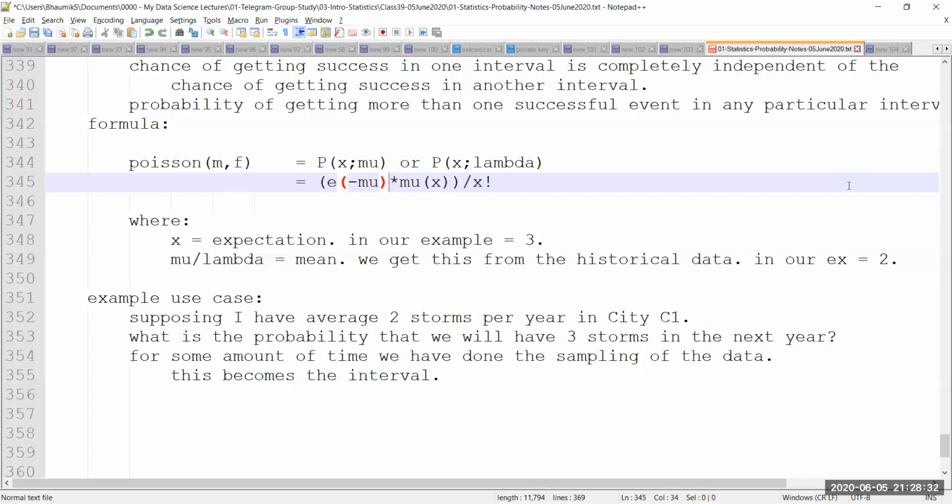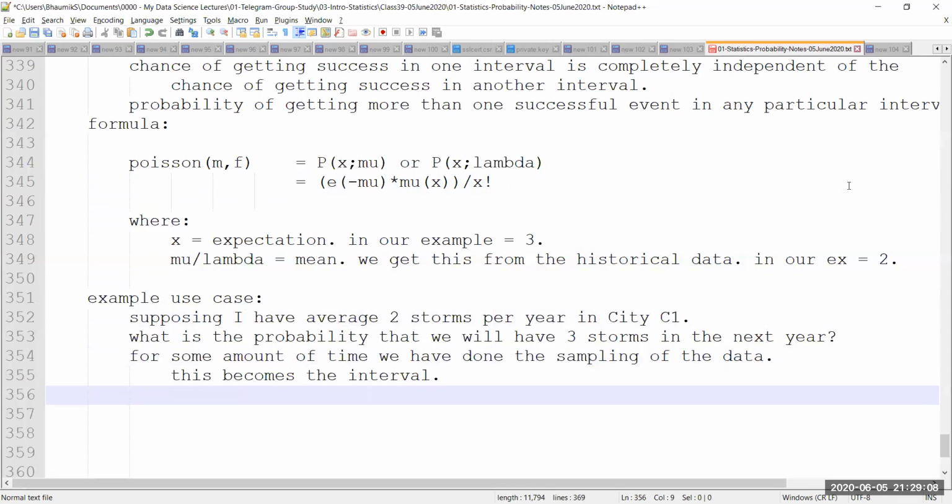The intention here is that I am taking this to the power mu because I want to nullify the effect of the biasness or any confounding variable on the average. Then I'm multiplying that with the average to the power x, where x is my expectation, so that I can average it out. And then I am dividing the entire thing by the factorial of x so that I can factor it well, so that I can get the probability over the series of all the possible outcomes.